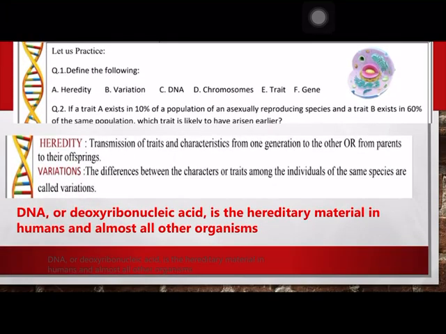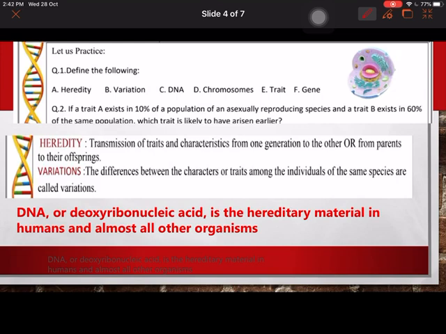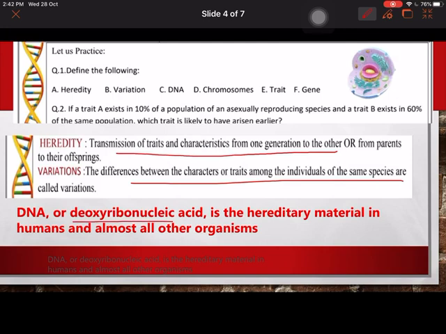See the question answers. Firstly, you have to define heredity, variation, DNA, chromosomes, trait and gene. So heredity: transmission of traits and characteristics from one generation to another. Variation: difference between the characteristics or traits among the individuals. DNA is deoxyribonucleic acid, the hereditary material in humans and almost all other organisms.